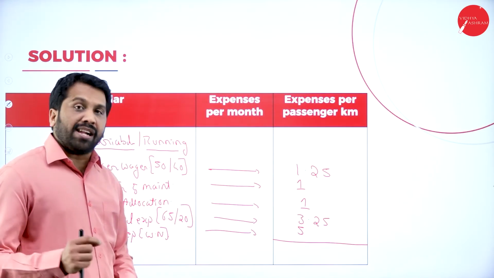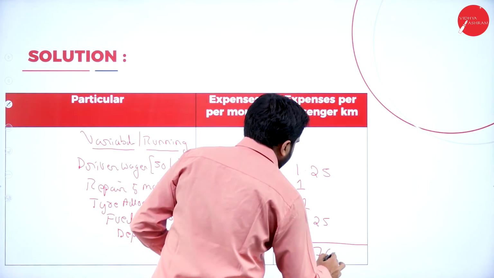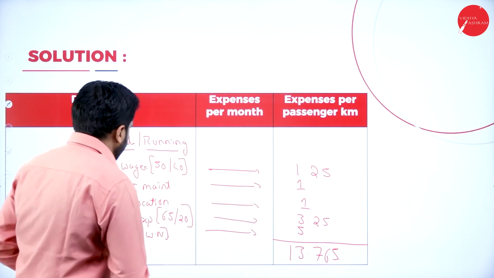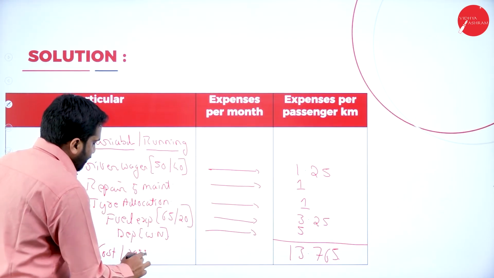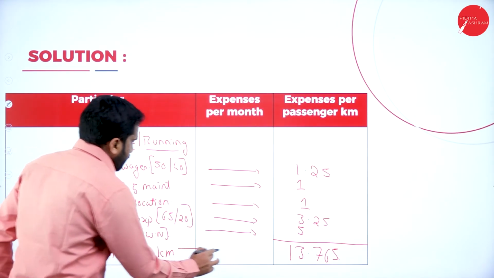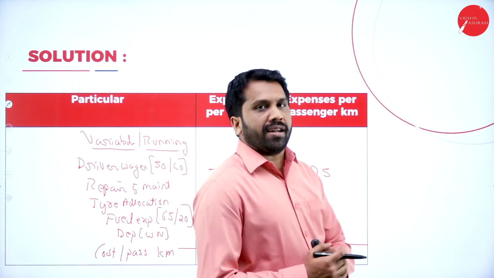How much you got? 13.765. This is your cost per passenger kilometer. Hope you are clear. Your fixed and variable both are added.